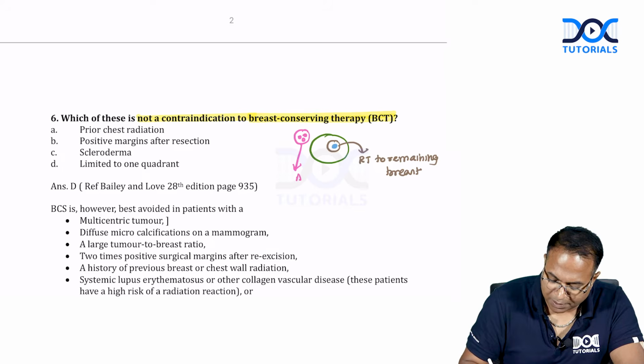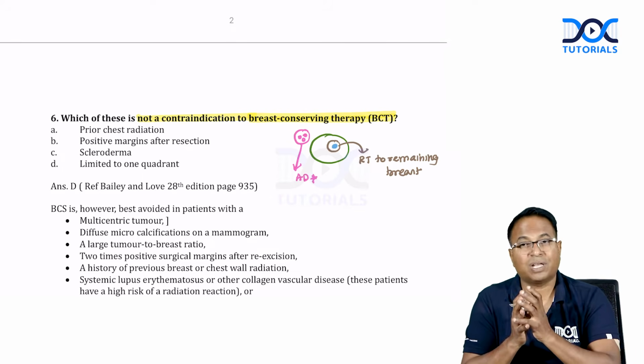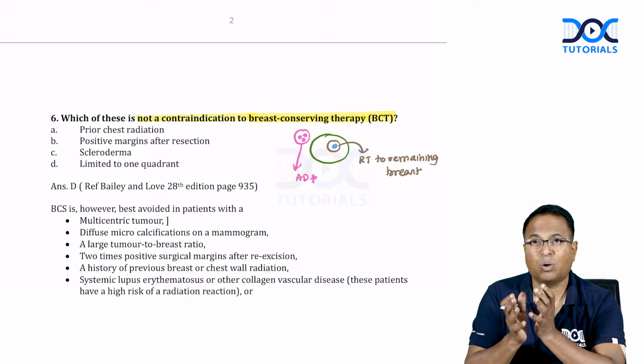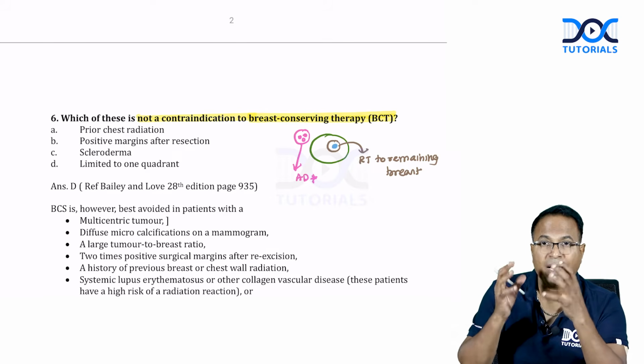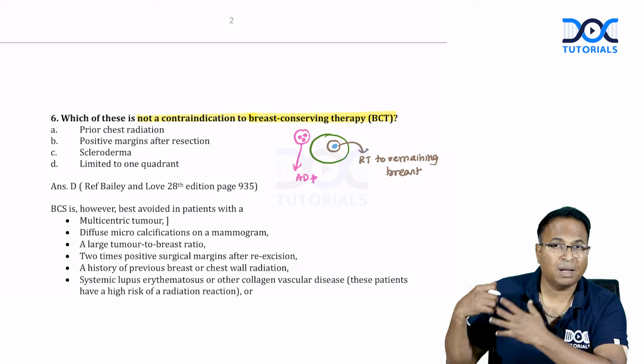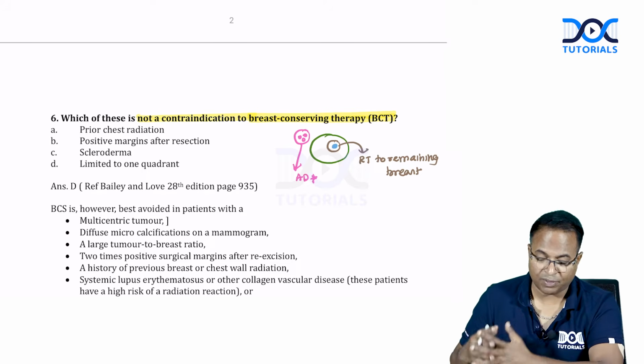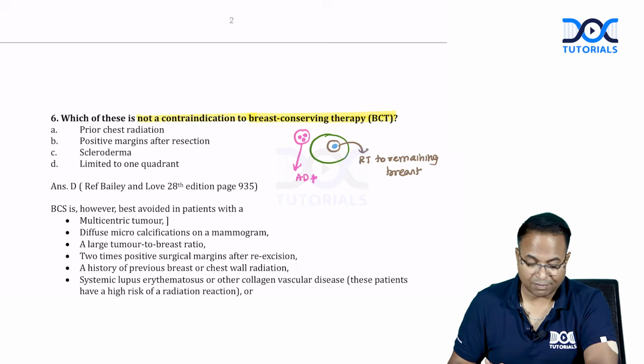If axillary nodes are present, axillary dissection is also done. So breast conservative therapy is not a single step. It is a wide local excision giving 1 centimeter margin, giving radiotherapy to the remaining breast and removing the axillary nodes, and follow-up of the patient.